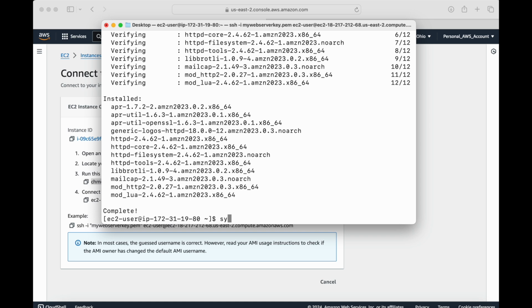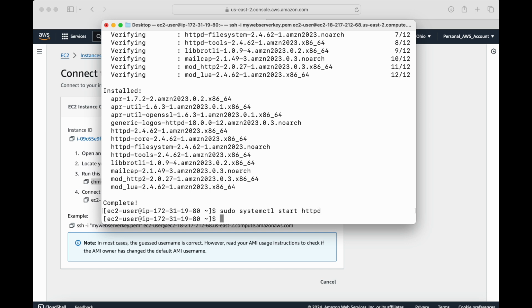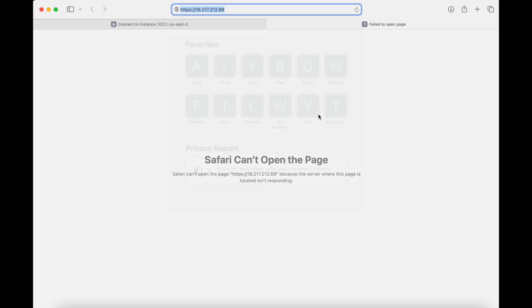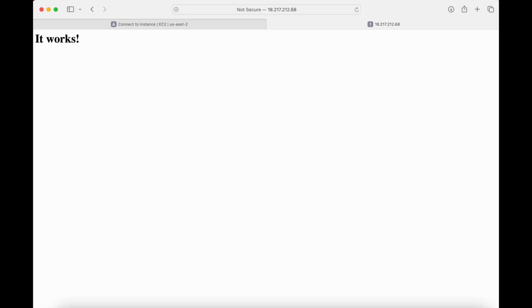And next, I am going to say sudo systemctl start httpd to start my server. It will start it, no errors, perfect. And then, so it doesn't shut down, it restarts automatically, I'm going to say enable httpd. Make sure that the service is always running. Now I'm going to go back to that URL and refresh, and there you go, it works, which means the server has been started and it's running. So that's how you can create an EC2 instance, run an Apache server on it, and run your website on it.